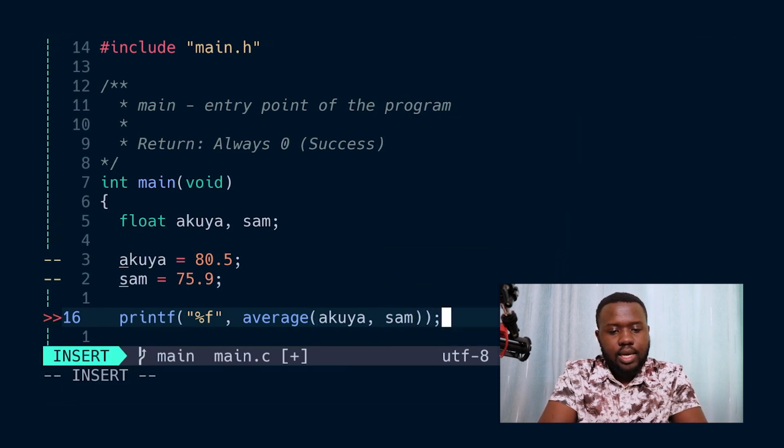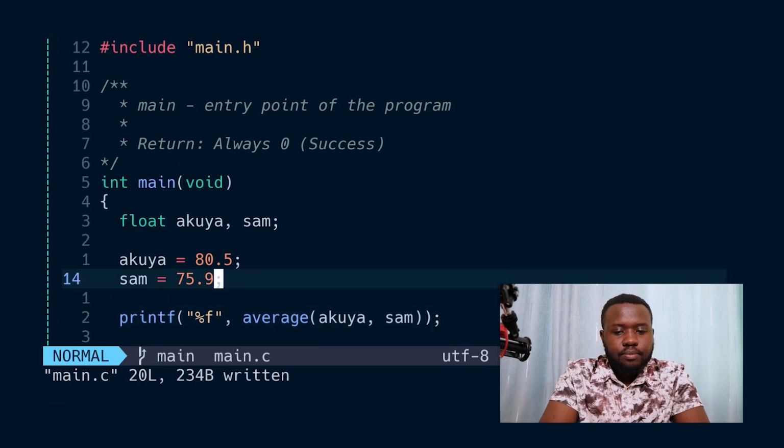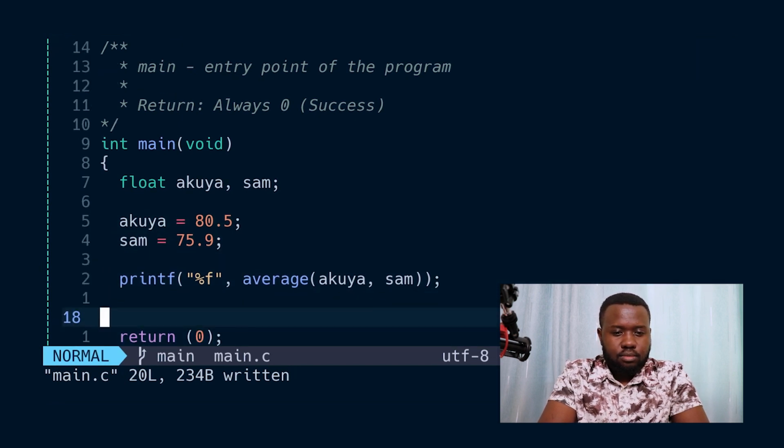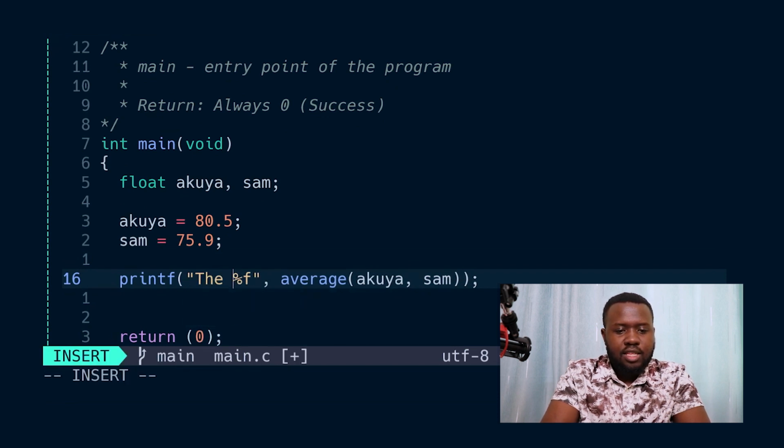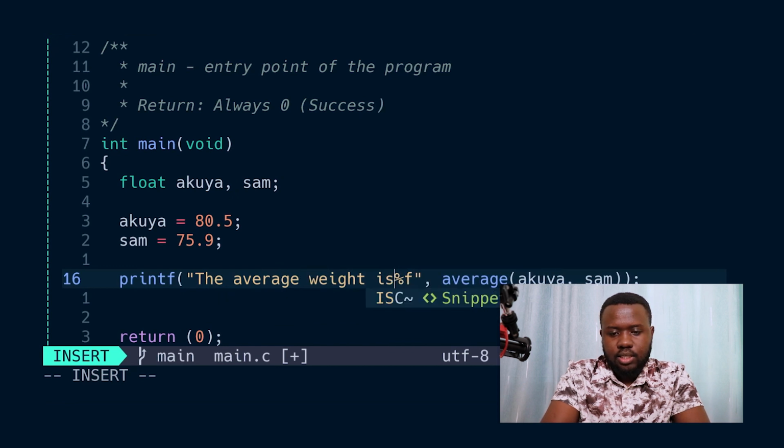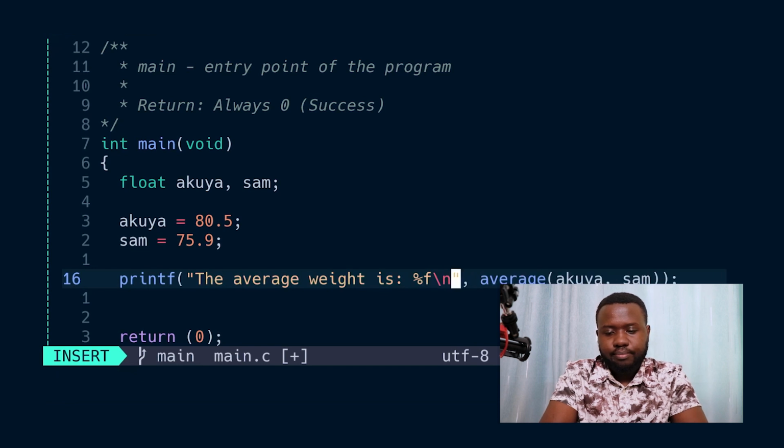And I'm going to add the semicolon over there. Good. So let me format the output a little bit better. So say the average weight is, with a space, and then we'll end with a new line.